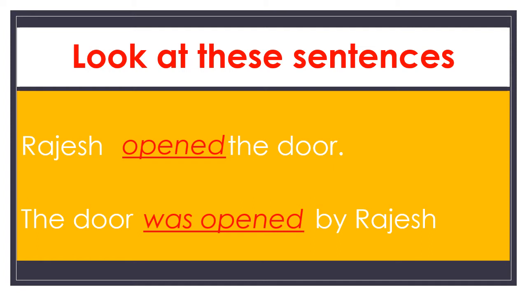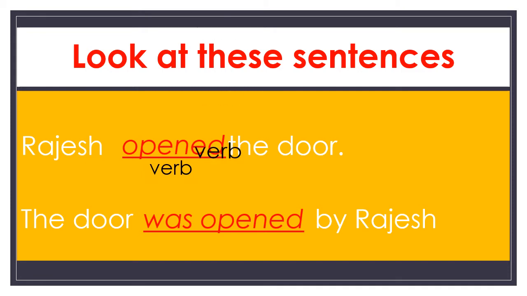So Rajesh and the door are interchanged. The door came first, Rajesh went last. The verb opened is changed to was opened, and one more word, by, is added.